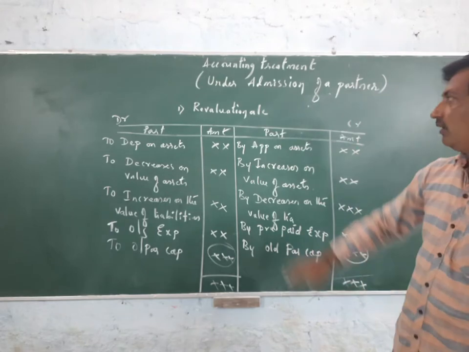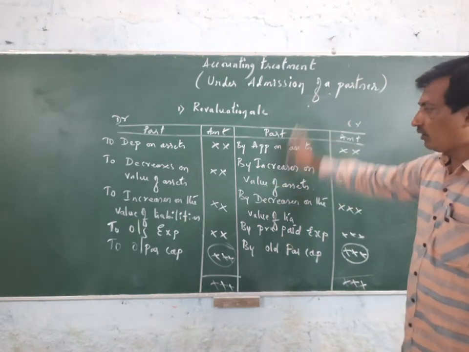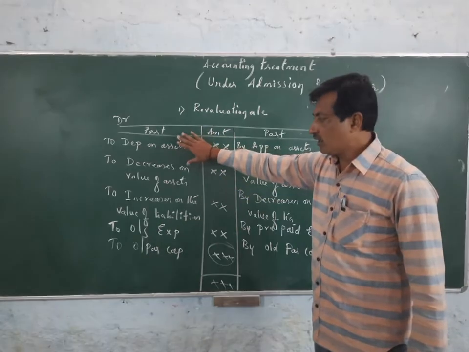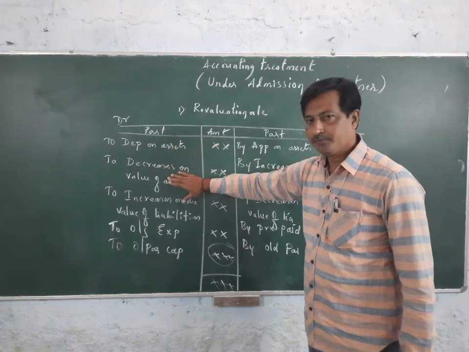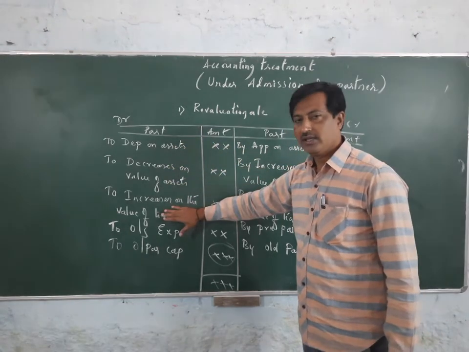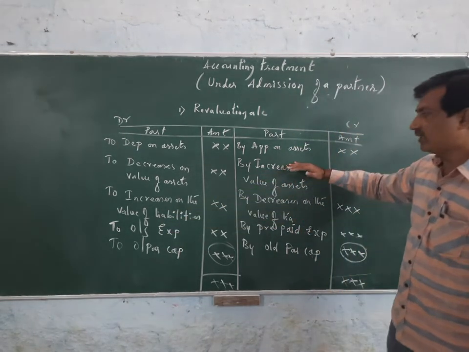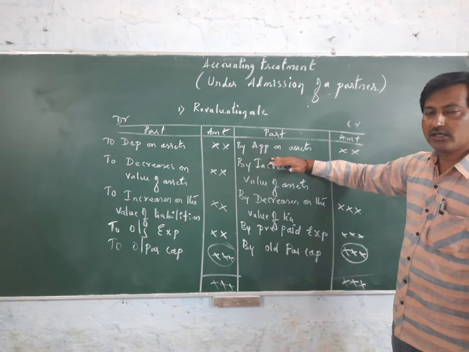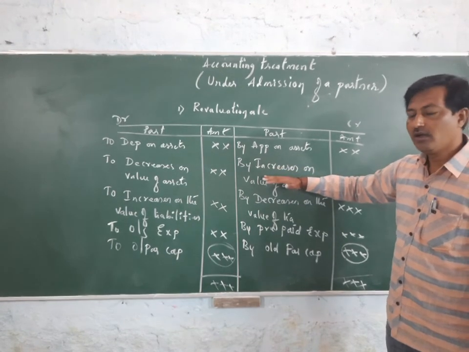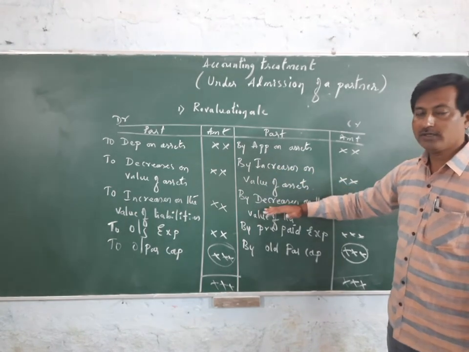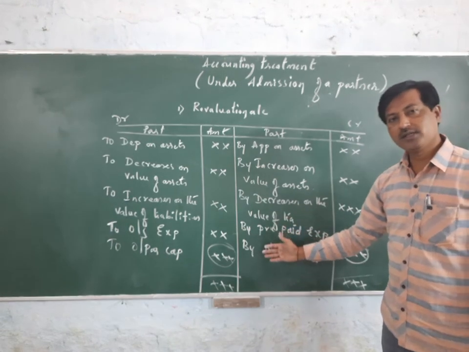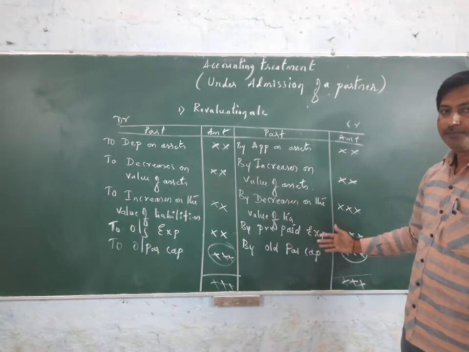Just glance over the revaluation account. On the debit side it records the depreciation or decrease in the value of assets, increase in the value of liabilities, and any outstanding expenses. On the credit side it records appreciation or increase in the value of assets, or decrease in the value of liabilities, or any prepaid expenses. Whatever the difference, sometimes there will be a balance on the debit side, or sometimes on the credit side.